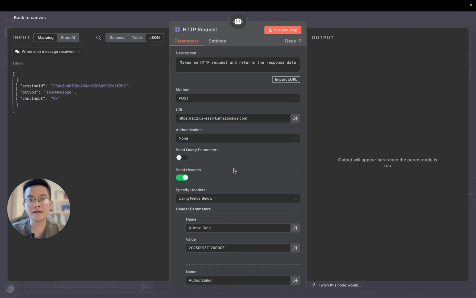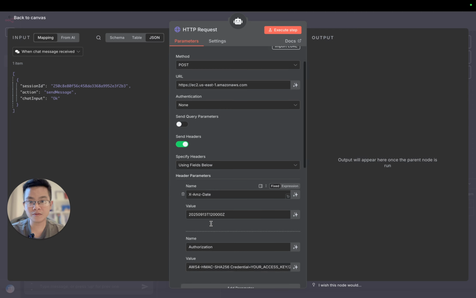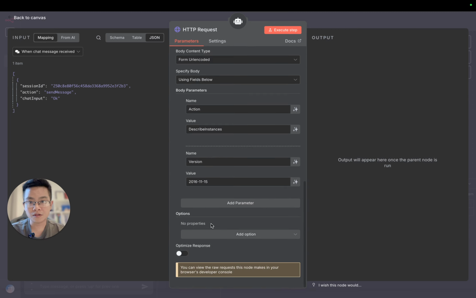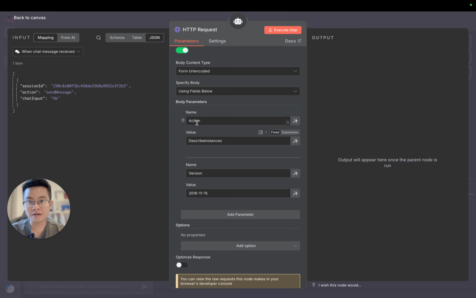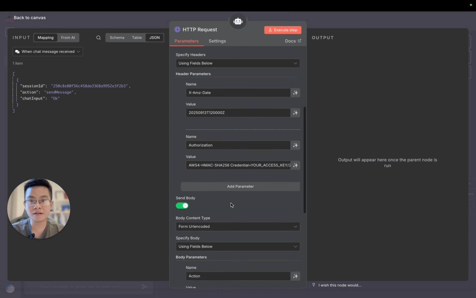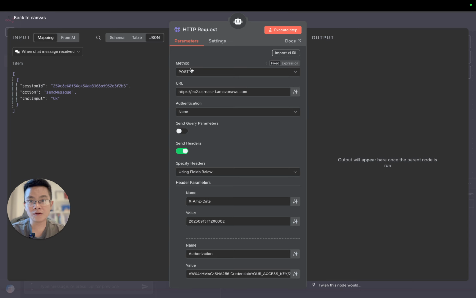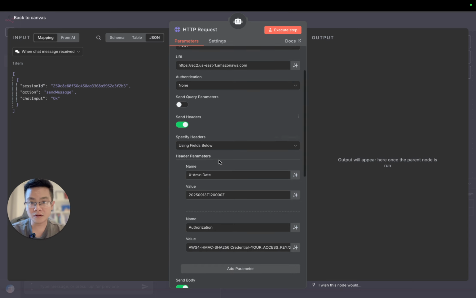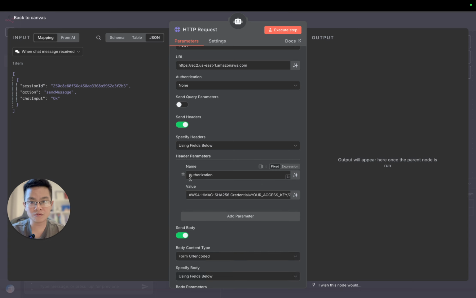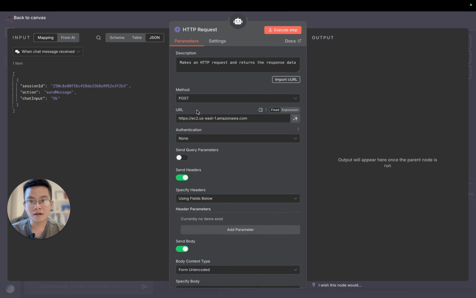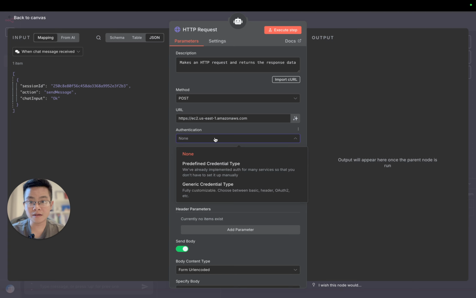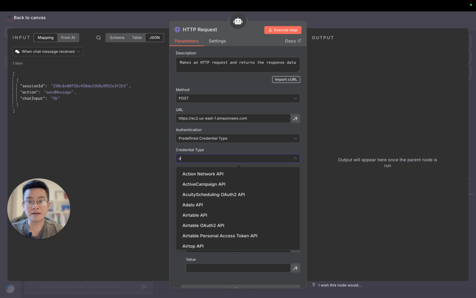Import, right? And then it gives you everything you need to get the list of instances. Action: describe instances, the version, the URL, the method. And here the authentication, we do not use this one. Instead, we go to the authentication, click here, then you select predefined credential, and then you select AWS.